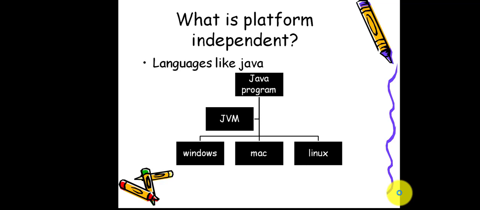A platform independent language means that when we run a program in one operating system, and we take the program code and run it in other operating systems like Mac or Ubuntu or any other operating system, it executes and gives the output in that operating system also. That means the program you wrote in one system doesn't depend on its operating system.